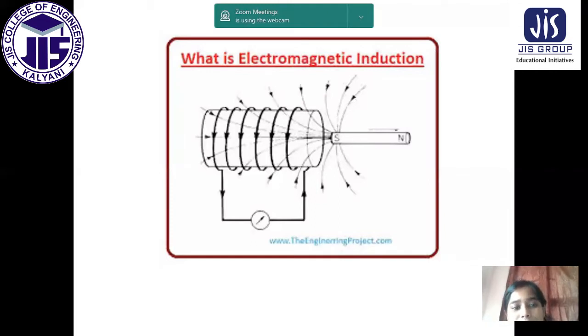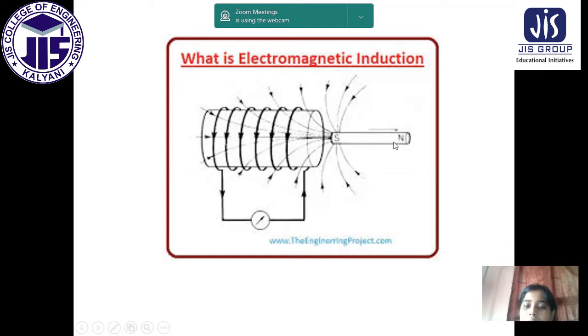Now there are more discussions about electromagnetic induction and Maxwell's equations and Faraday's law. So what is electromagnetic induction, already we discussed. Now I am going to explain it by a figure. Now see, suppose there is a conductor. Suppose this is made of iron. Now a wire is there. Suppose n number of turns are there. Now there is a magnet. This is south pole. This is north pole.